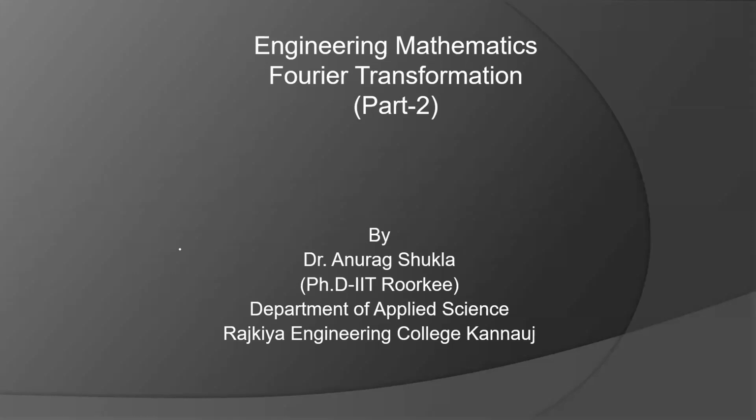Let's quickly revise some of the results discussed in part 1 that will be helpful today in part 2. I told you the Fourier transformation of e to the power minus alpha t unit step function u0(t), which has a discontinuity at t equal to 0, or we can write e to the power minus alpha t heavy side function h(t).